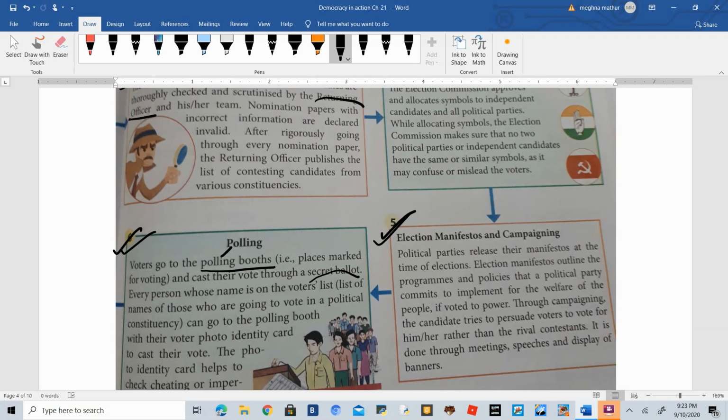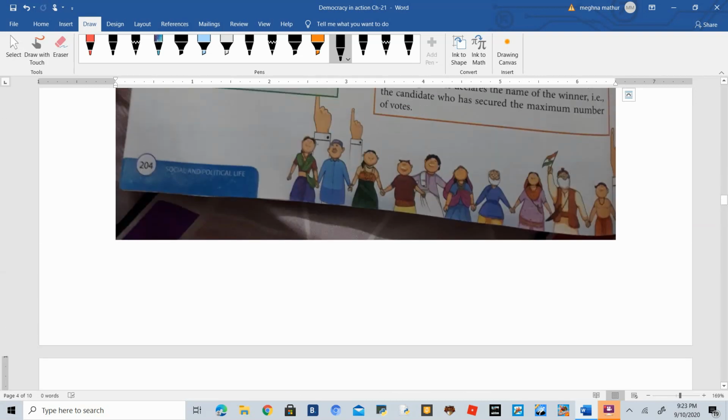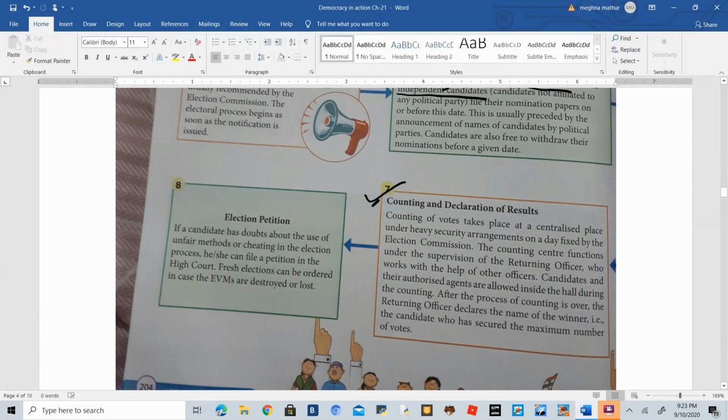Okay. And while you are going to the polling booth to give the vote, you must carry your voter ID card, which is actually made by Election Commission only, so that no person can do cheating or impersonate your ID. Okay. So that is the polling. Polling means the day on which people go to polling booths in order to give the vote. The next step is on the previous page, that is the seventh point, counting and declaration of result.